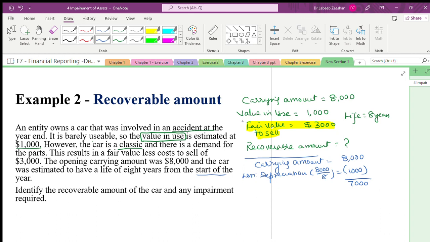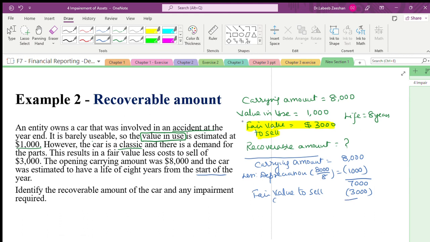Now, how much are you recovering? The recoverable amount is the fair value to sell, which is 3000. This fair value to sell is nothing but the recoverable amount.